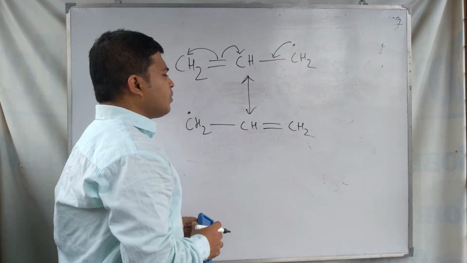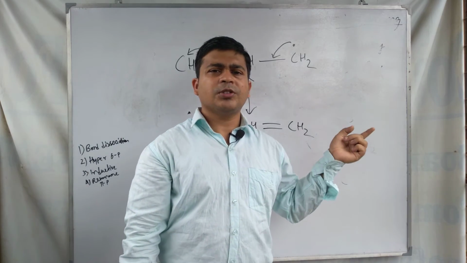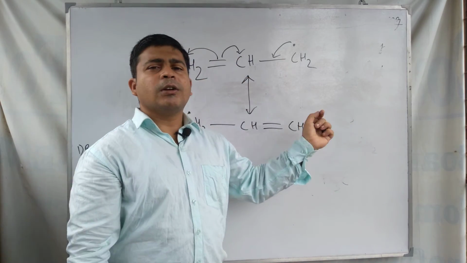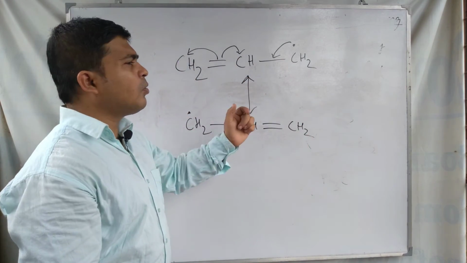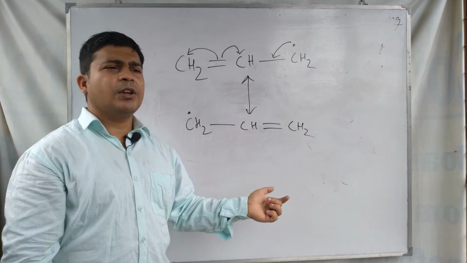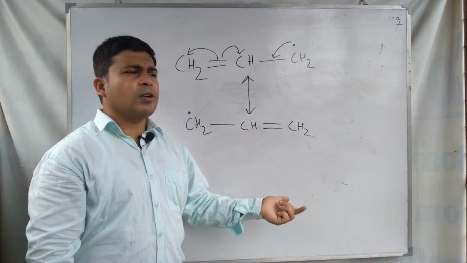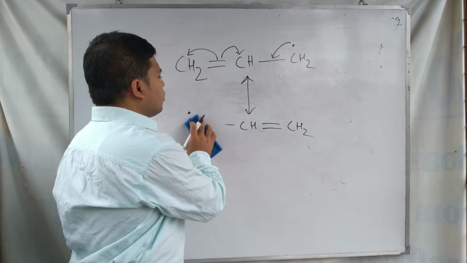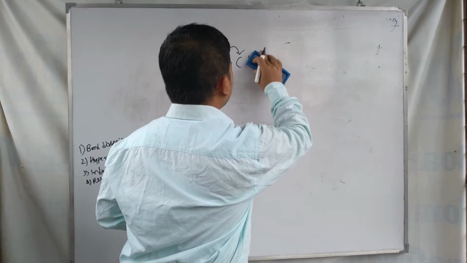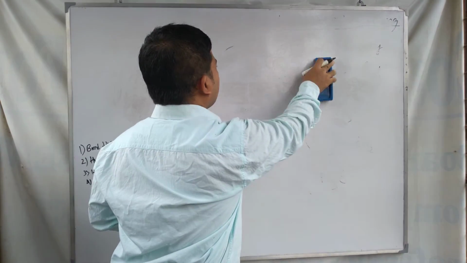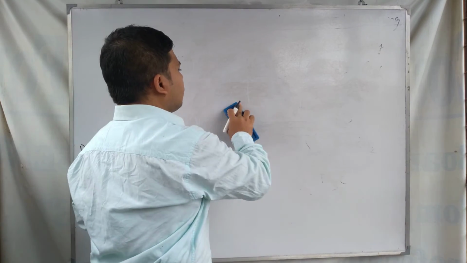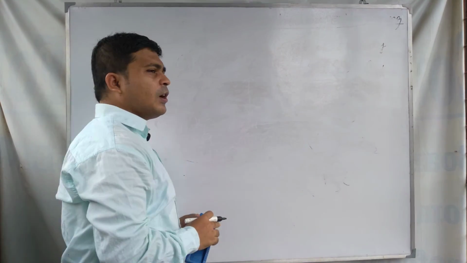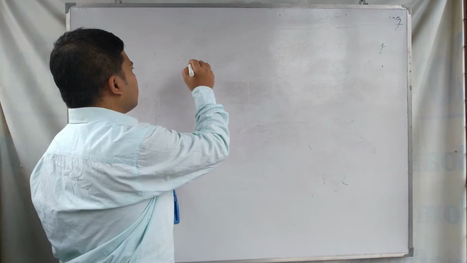Okay, so for this resonance structure formation, the 1 degree allyl radical is highly stable compared to 1 degree, 2 degree and 3 degree simple radical. So this one is stabilized due to resonance. So for this reason a higher stability is obtained compared to 1 degree, 2 degree and 3 degree normal free radicals.